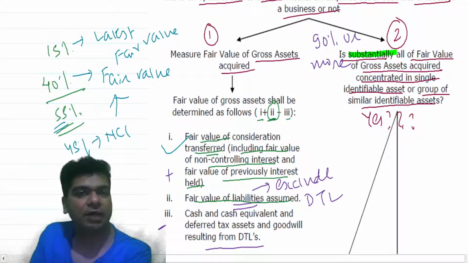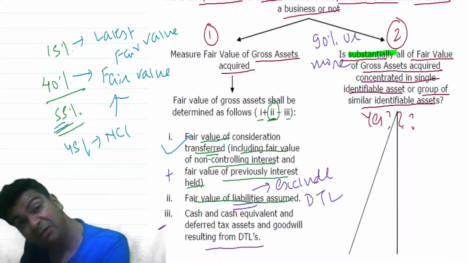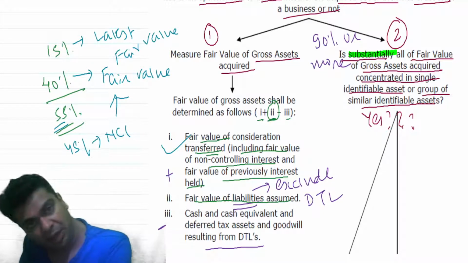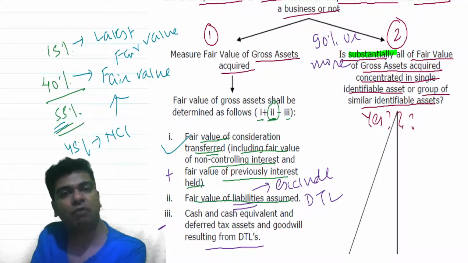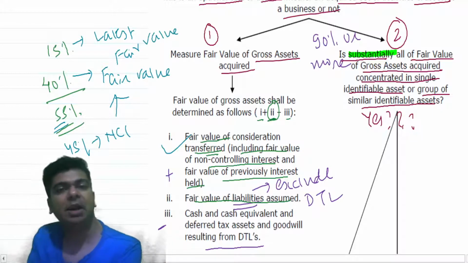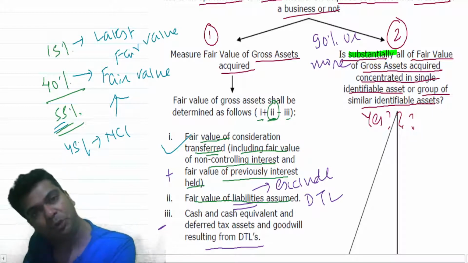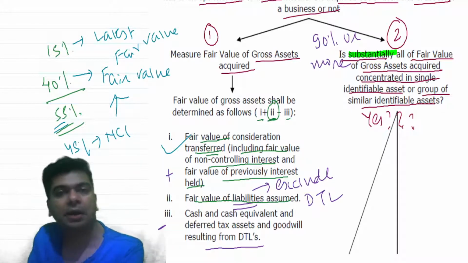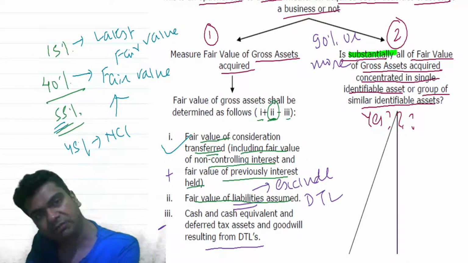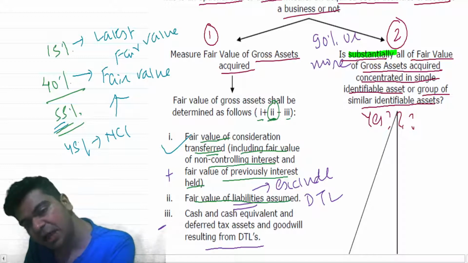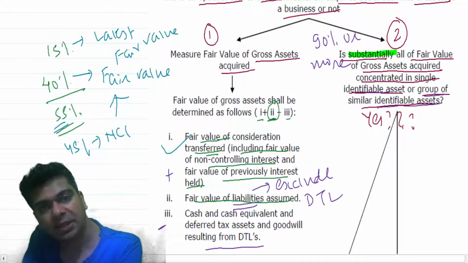So if the fair value of the gross assets that you are acquiring is covering at least 90%, meaning 90% or more, of the fair value of a single identifiable asset or the fair value of a group of similar identifiable assets, we will come to the conclusion that yes, it is a transaction of simply asset acquisition, right? This is a single identifiable asset, that is fine, but they are also saying a group of similar identifiable assets.